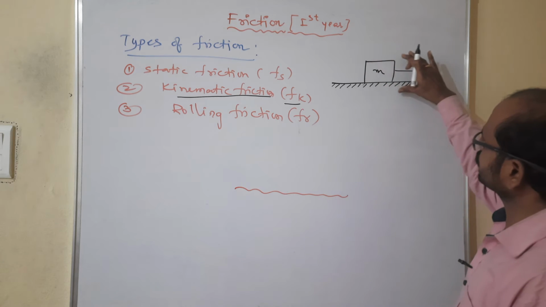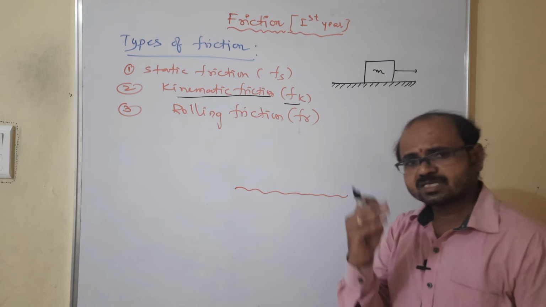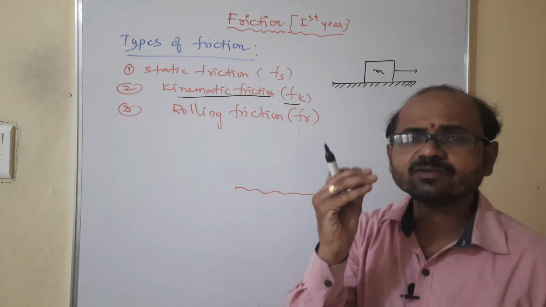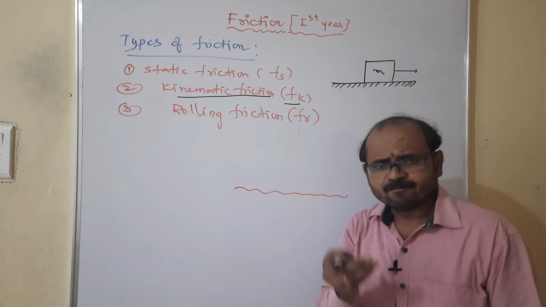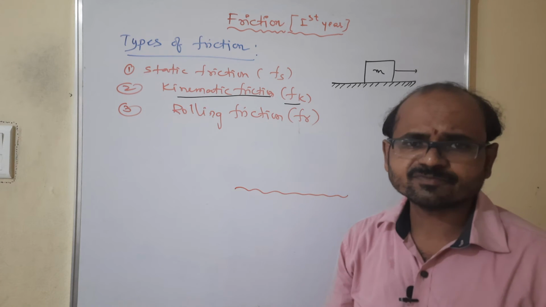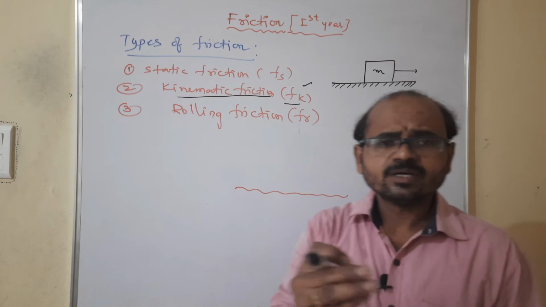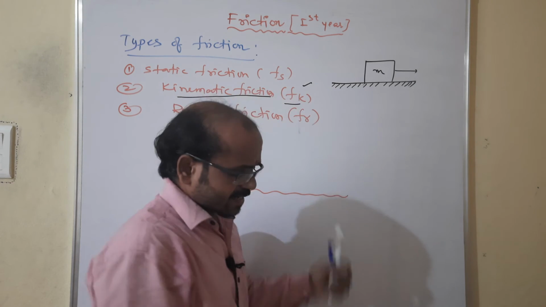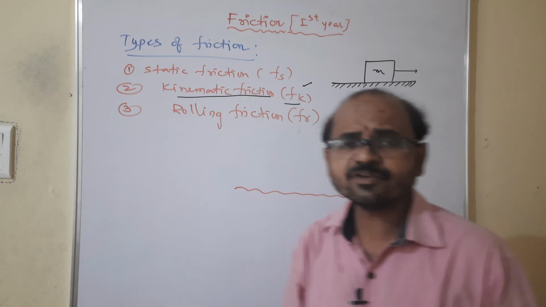So the body is moving on the other surface of the body. That is what we call kinematic frictional force, because the maximum frictional force is present when the body is moving on the other surface. And here I'll tell you, related to kinematic and static, there is a small experiment, because we have another one, limiting friction, also.